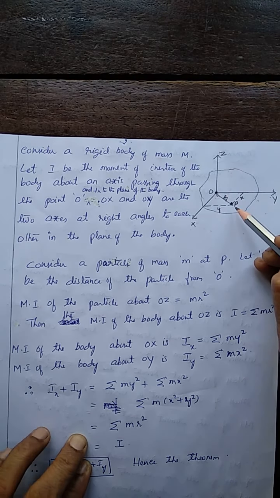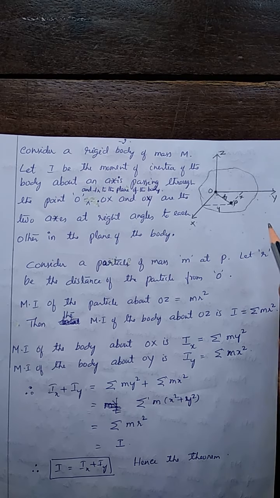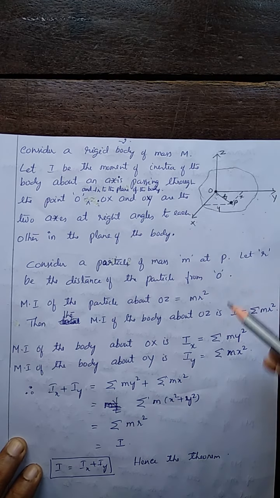That is the particle. Then the body consists of so many such particles. So, moment of inertia of the whole body about this axis OZ is given by sigma m r square.